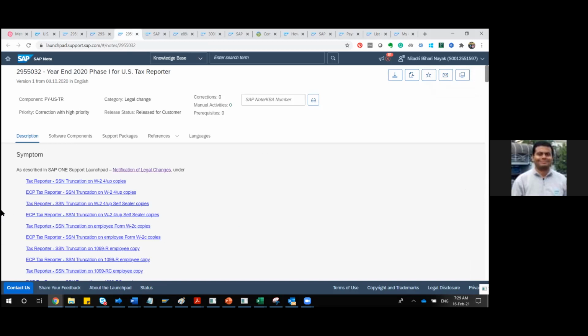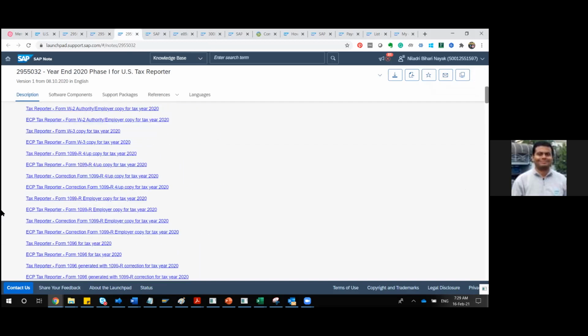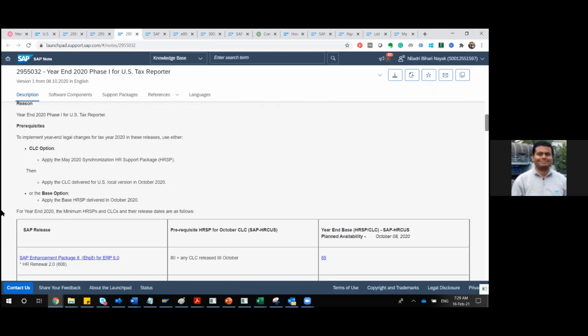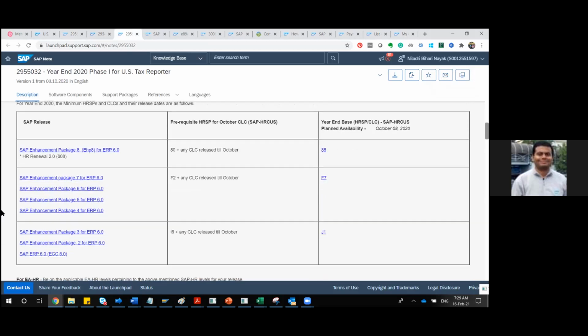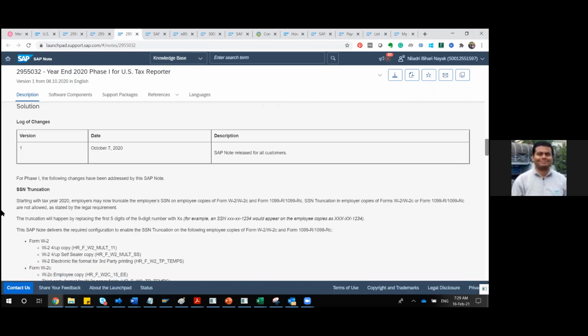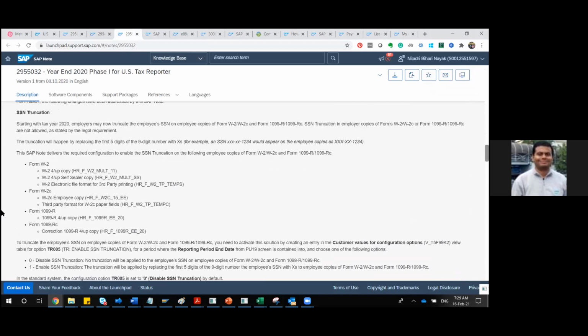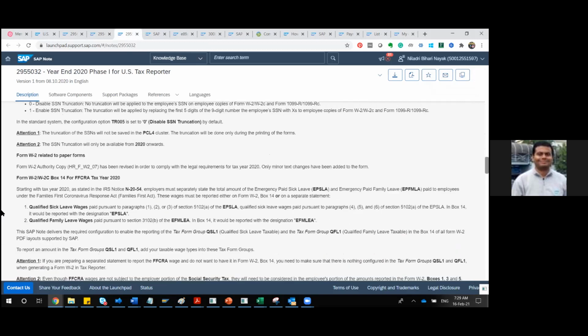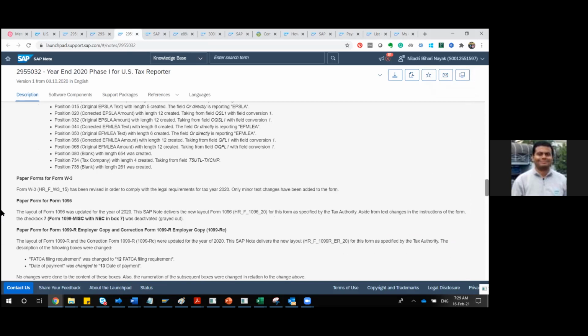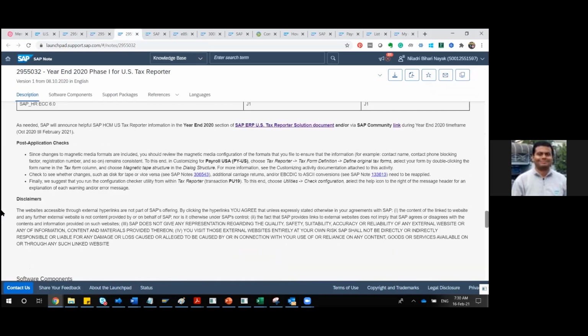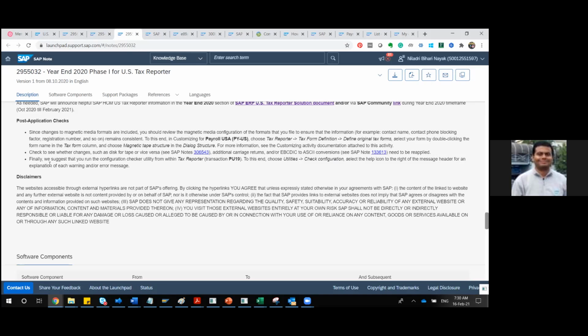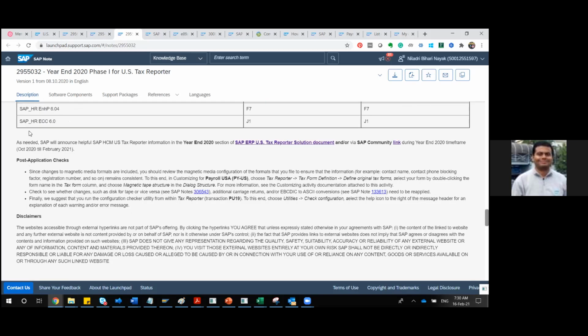Year-end page 1 for tax reporter. SAP release prerequisite, planned availability, HR SSN form, truncation, truncate employees, attention position, delivery, post application checks. Yes, this is an important one, because most of the things will be implemented directly from your patch or the note. So this post application checks section, you have to test sometimes.